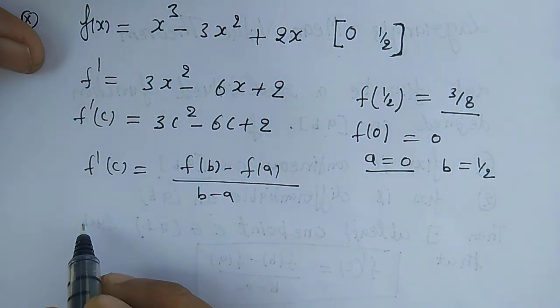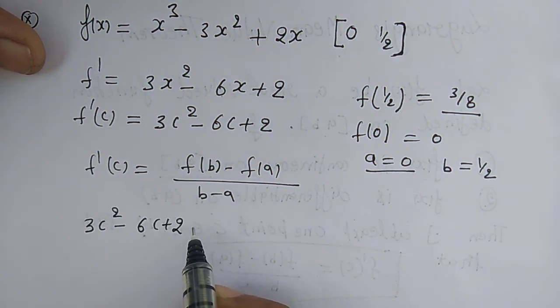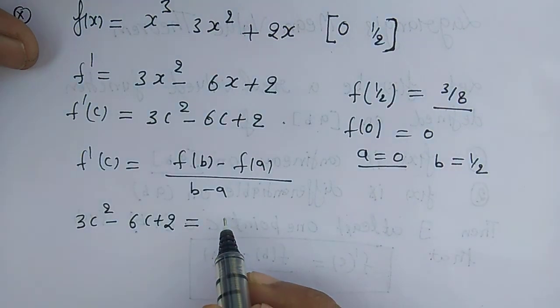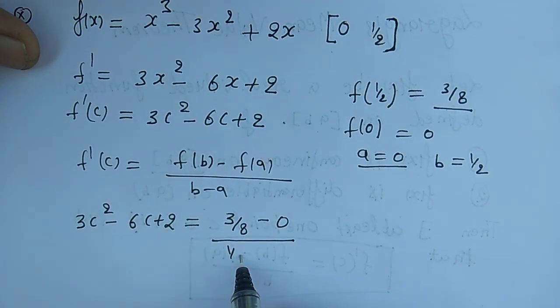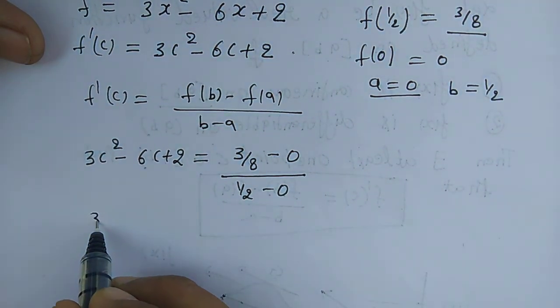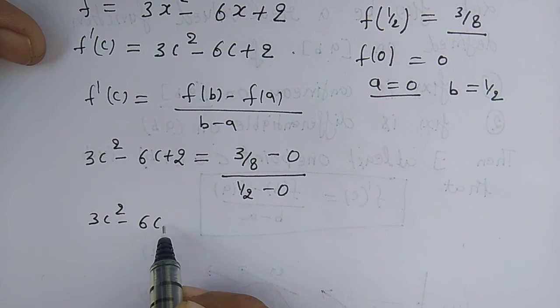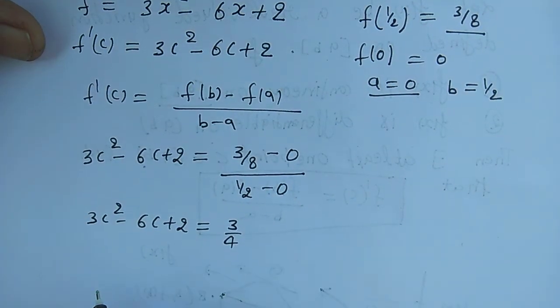So f dash c equal to 3c square minus 6c plus 2 equal to f of half, that is 3 by 8, minus 0 upon 1 by 2 minus 0. So this will be 3c square minus 6c plus 2 equal to 3 by 4.